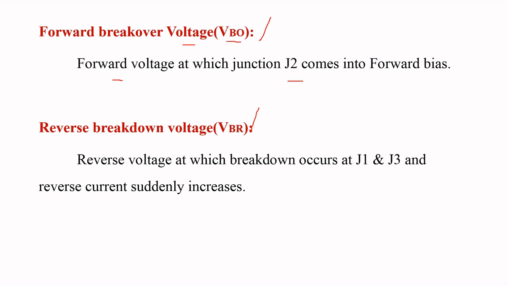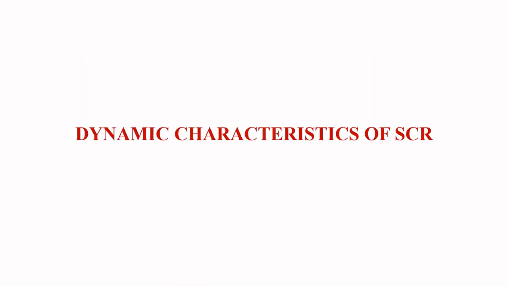Similarly, reverse breakdown voltage is the reverse voltage at which breakdown occurs at junctions J1 and J3 and a high amount of reverse current flows through the SCR. These are the concepts of forward breakover and reverse breakdown voltages. That is about the static VI characteristics.